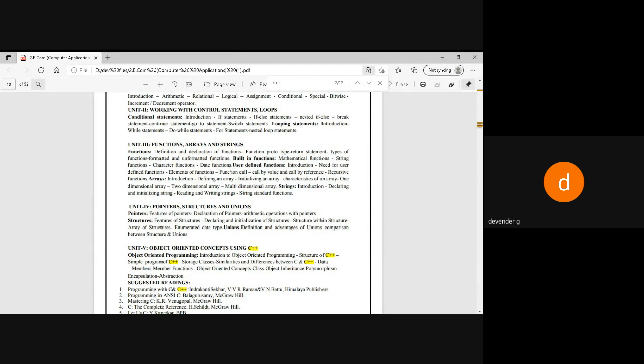Then, as I told you, there is something called arrays. In arrays we have the topics one-dimensional arrays and two-dimensional arrays. As I told you, I want to store similar things like numbers, names, letters, paragraphs, objects, images, audio, video, whichever it is.